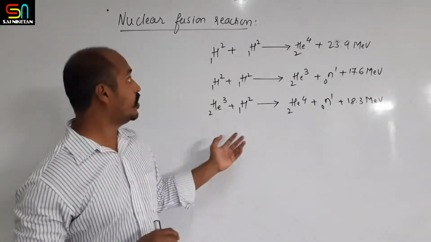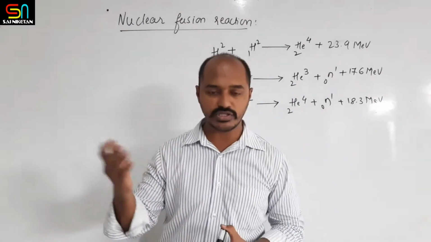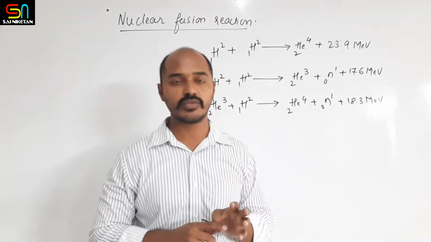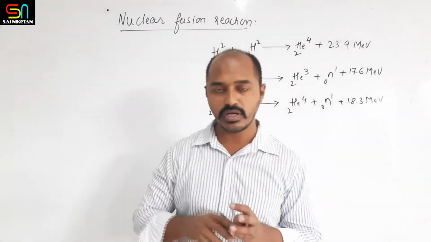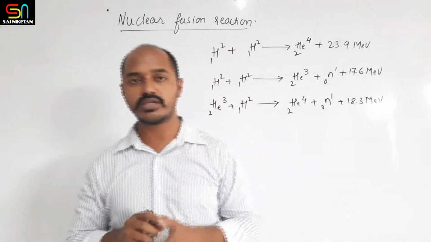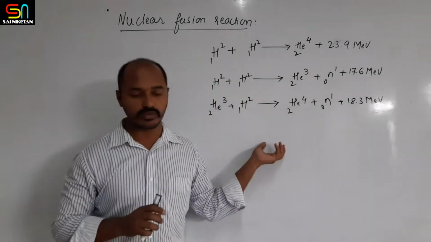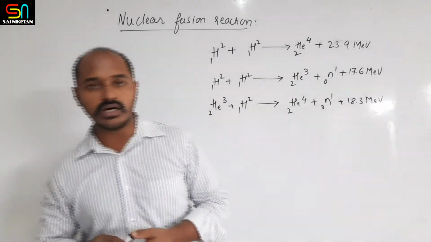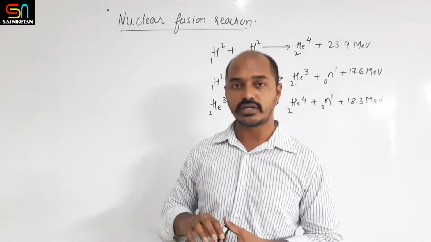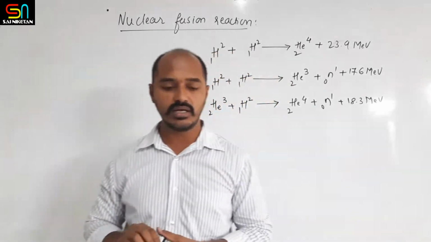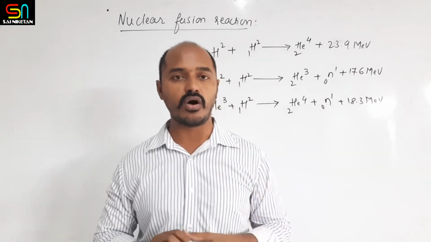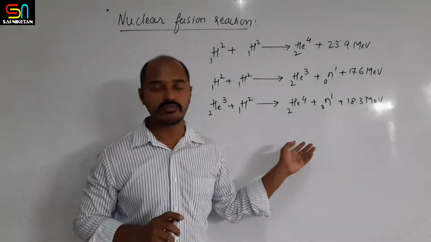The advantages of nuclear fusion over nuclear fission are: energy released per kg of fuel is more, and energy released per reaction is more. These are the two advantages. But on the earth this reaction is not possible because it needs high temperature. Researchers are working to make this reaction possible on the earth.